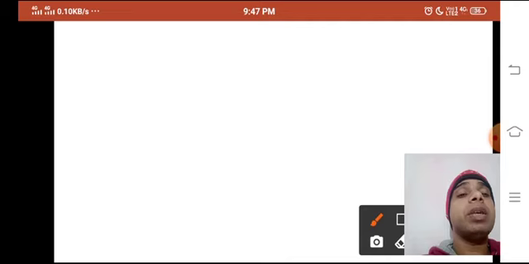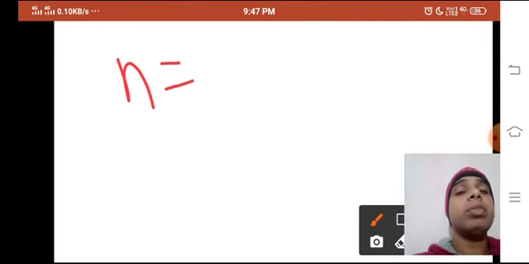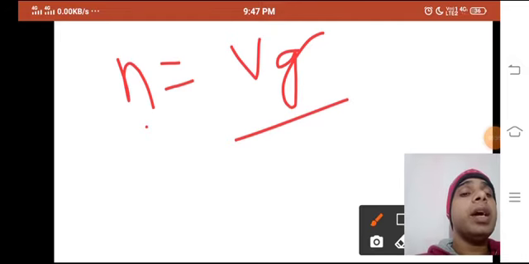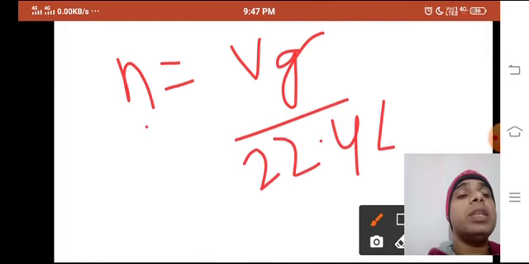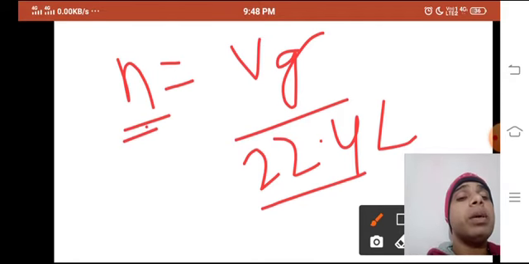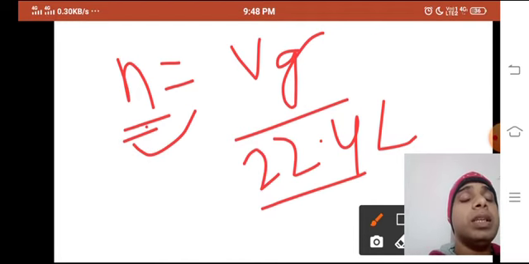Okay, so for that one, a different formula applies. n is the number of moles. If the volume is given, you use Vg upon 22.4 liters at STP, standard temperature and pressure. Whenever the volume is given, you will apply this formula. If the mass is given, n is equal to mg upon capital M. If the volume is given, that means capital Vg upon 22.4 liters.